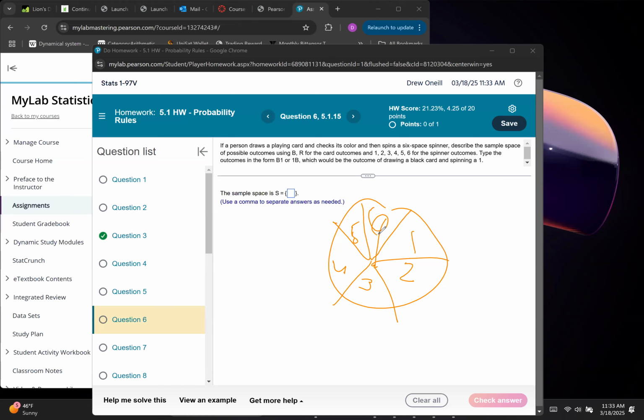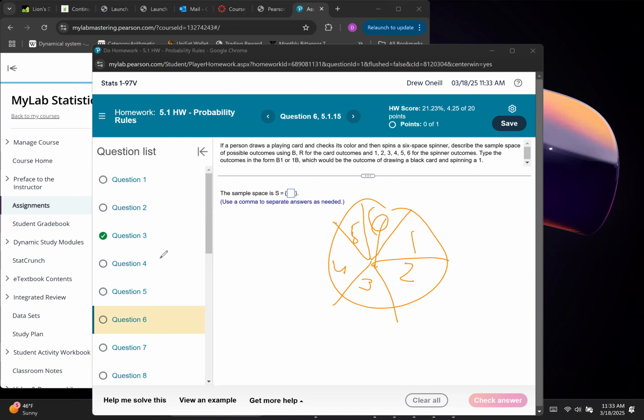And checks its color and then spins a 6-space spinner. Type the outcomes in the form B1, 1B, BR. Oh, this is a weird question.